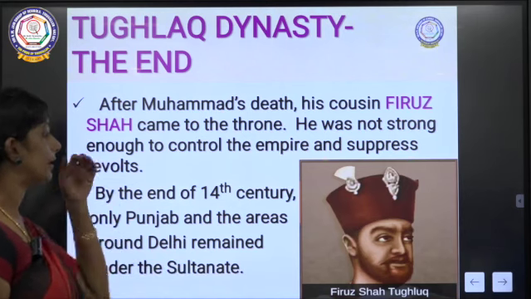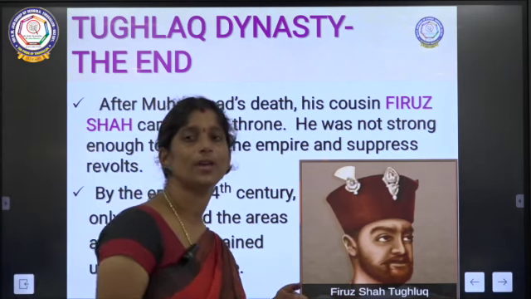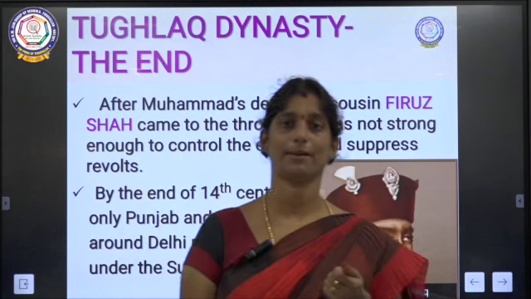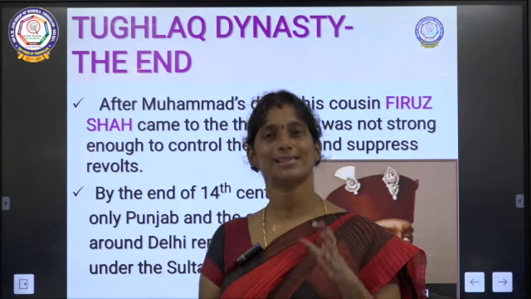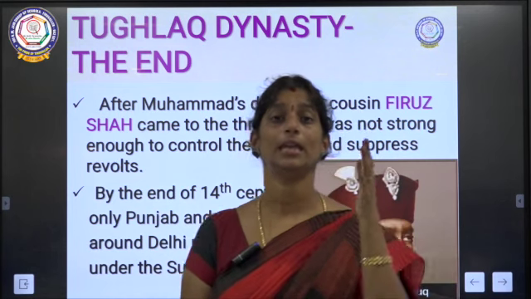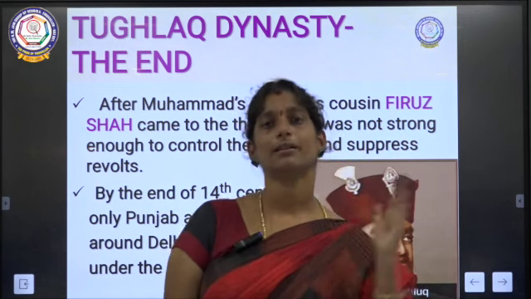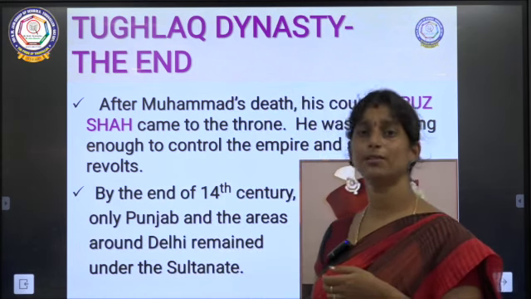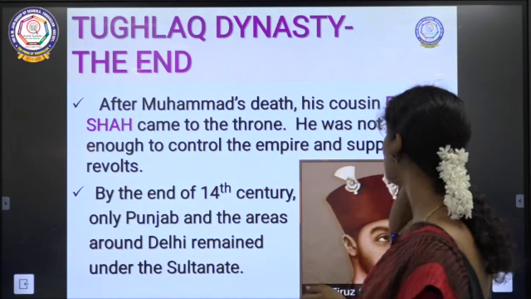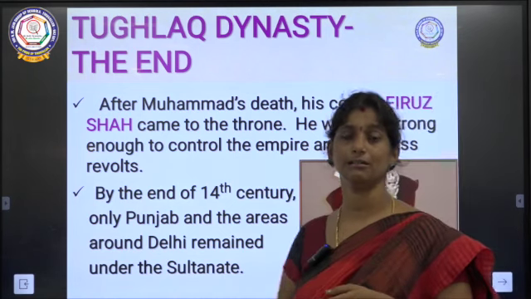And finally what happened? So all these three were the major blunders made by Tughlaq. Though the plans were good, all the three plans sounded good, but the way he implemented them made it turn out the other way. Yes. So after Muhammad bin Tughlaq passed away, okay, his cousin Firoz Shah came to the throne.